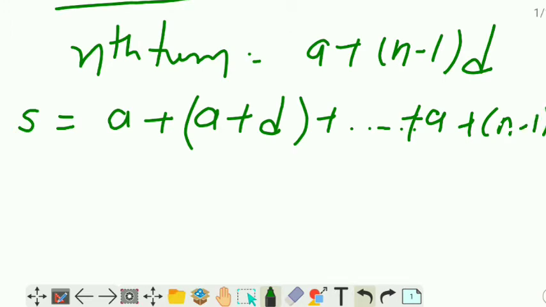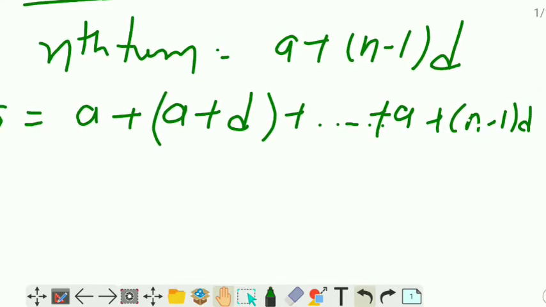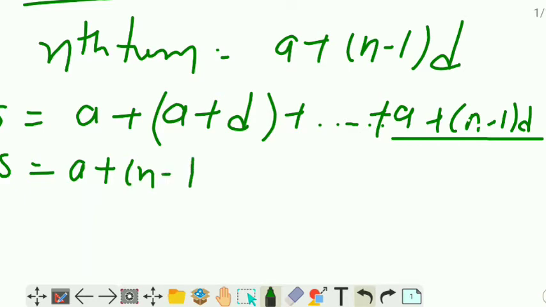Okay, this is the sequence. Now just like we did in the first example, where we took the sum in reverse order, here we will also take the sum in reverse order. So what is the reverse? That is A plus n minus 1 into D. So we write S is equal to A plus n minus 1 into D.